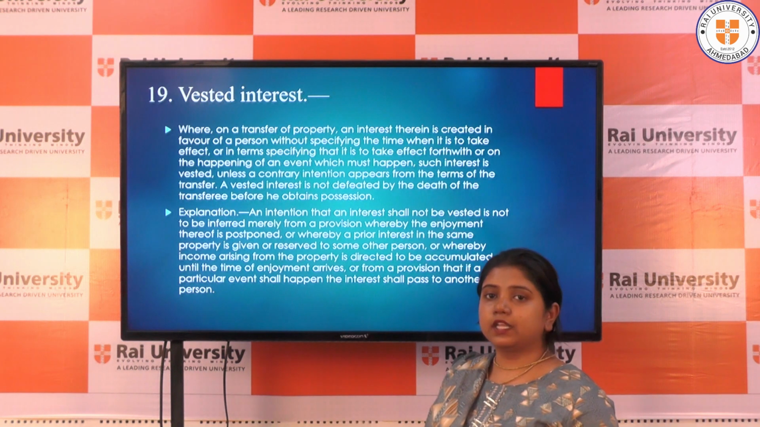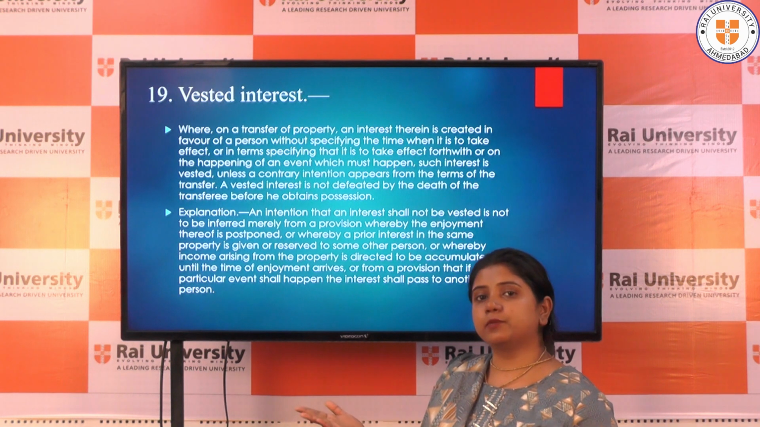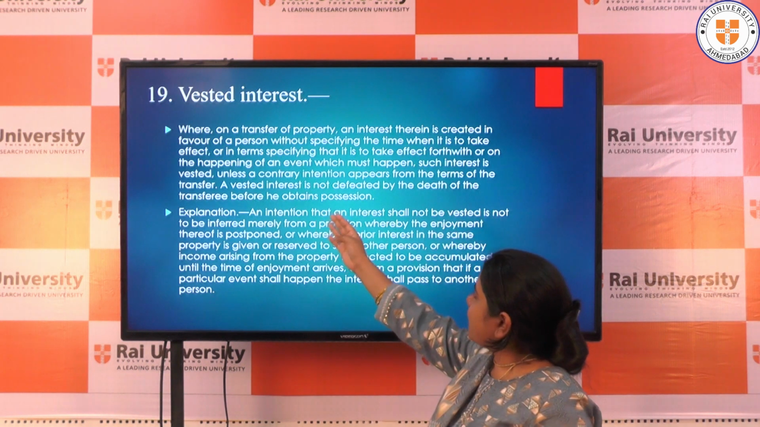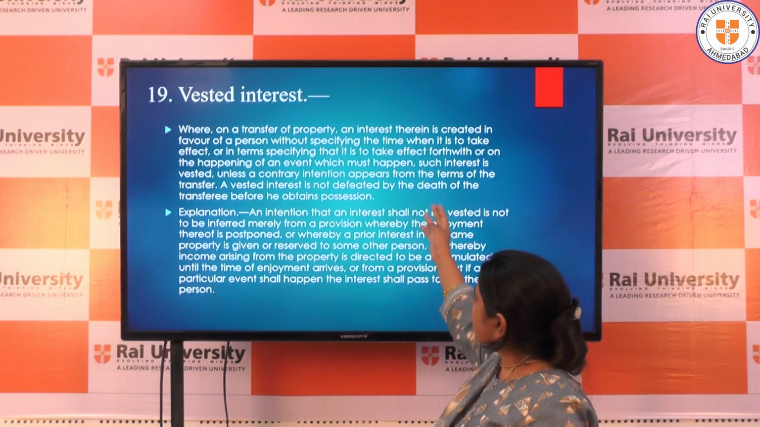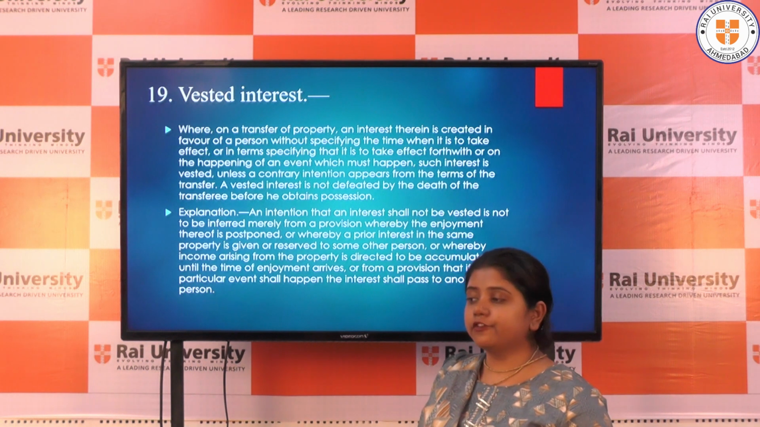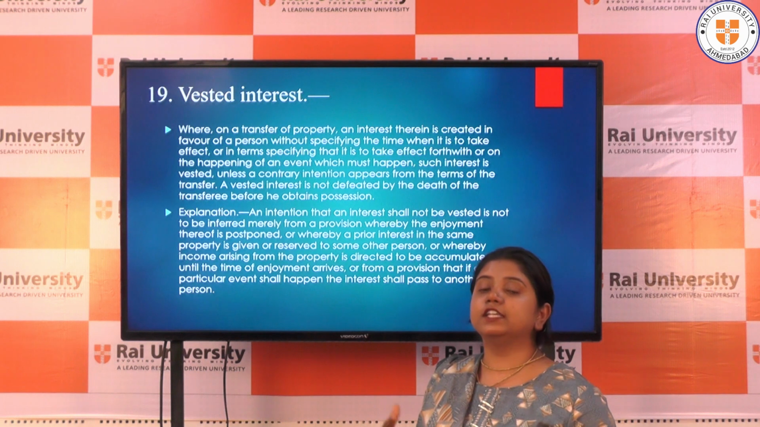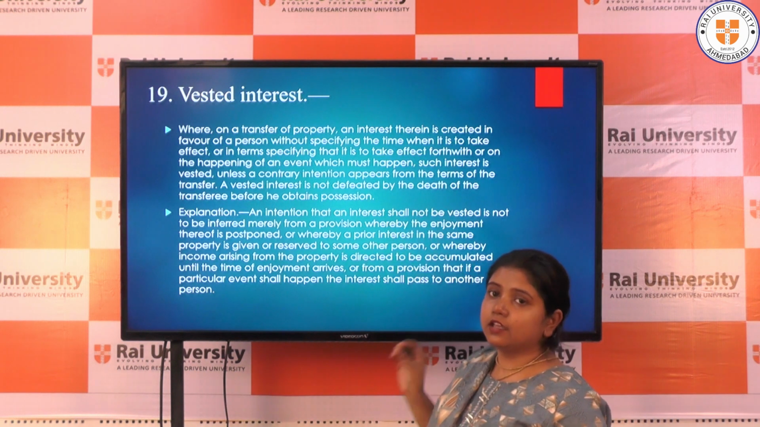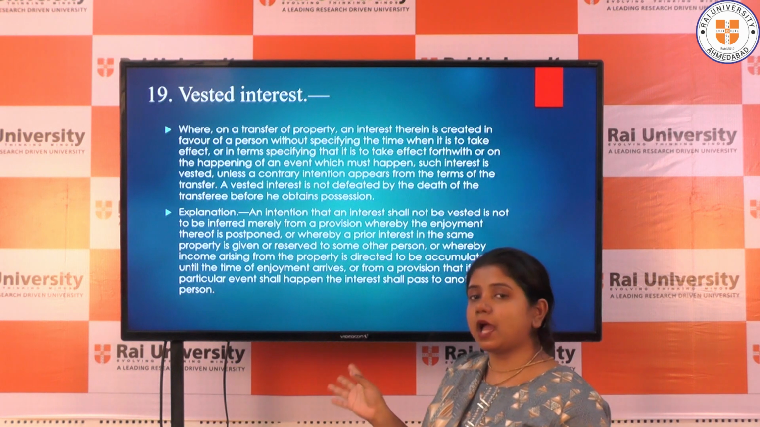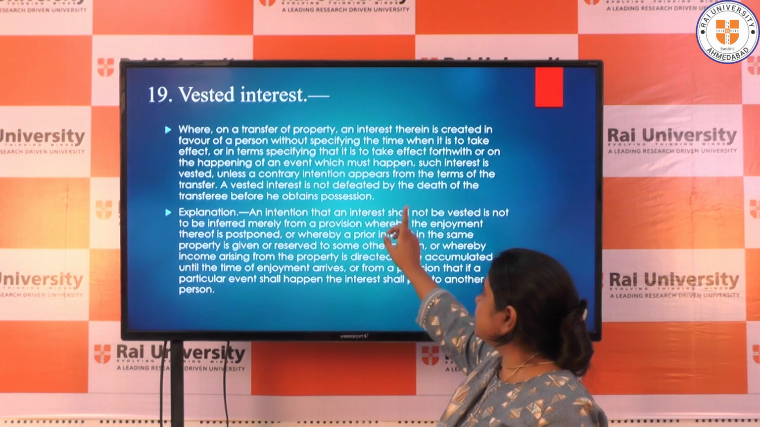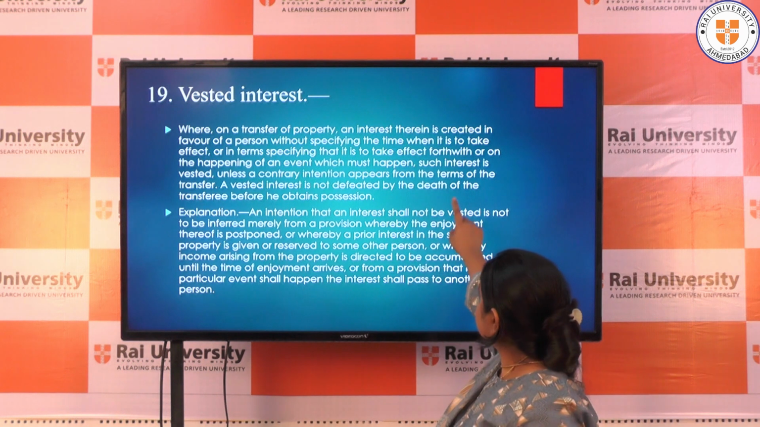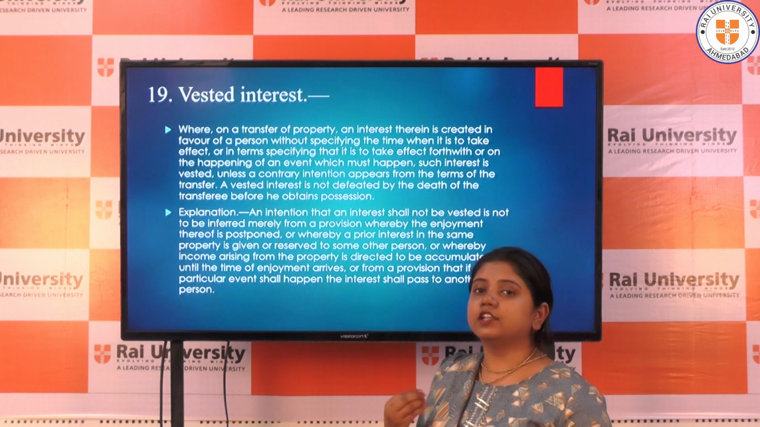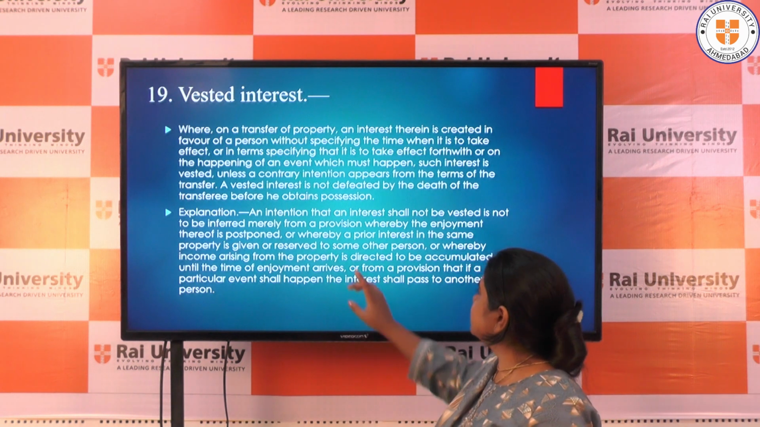So if the property transaction, the interest transaction, will be in future, or on the happening of an event which must happen, that is, there is no chance that the event may or may not happen, there is certainty that the event must happen, such interest is vested interest. Then in that case, that interest will be called a vested interest.